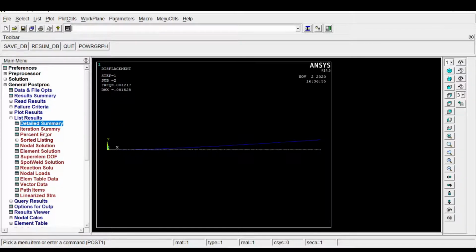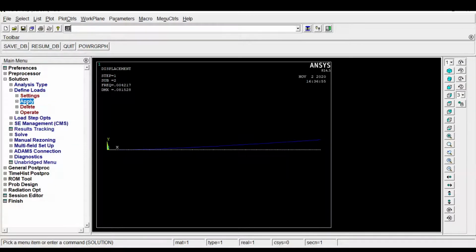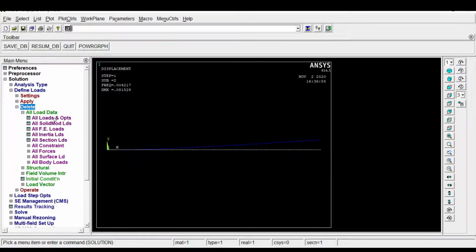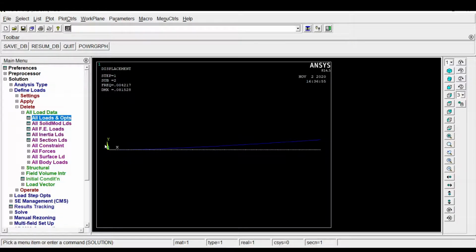Now how to convert this into the simply supported beam. Come to the solution part, Define Load. In Define Load, there is another option called Delete. Now we have to select all load data and click OK. Now your load data are removed, that is the structural data, the constraint conditions are removed.